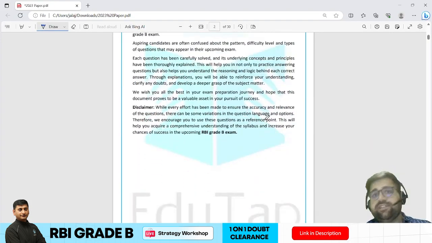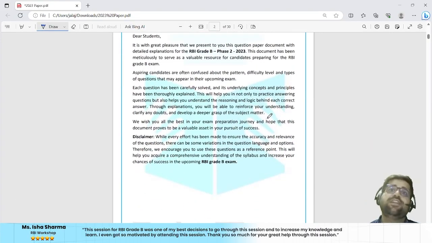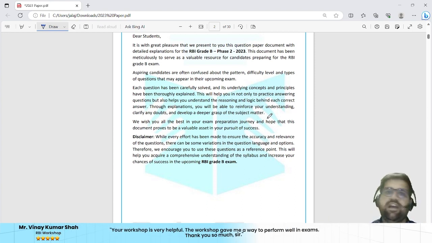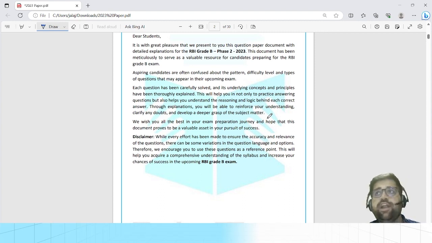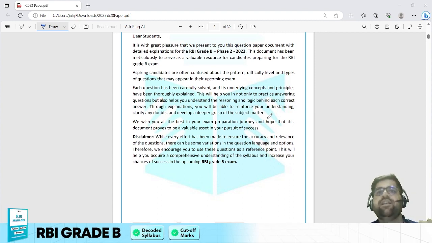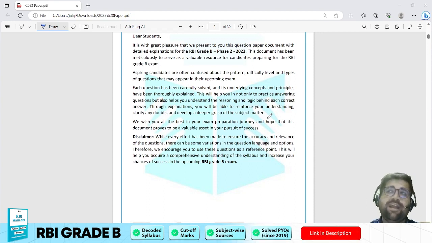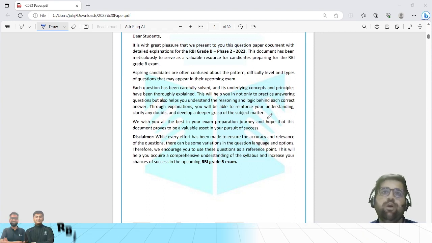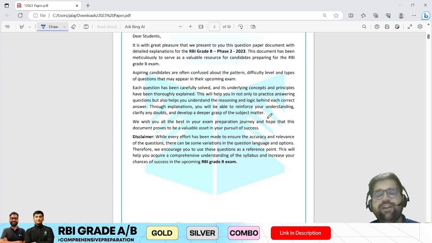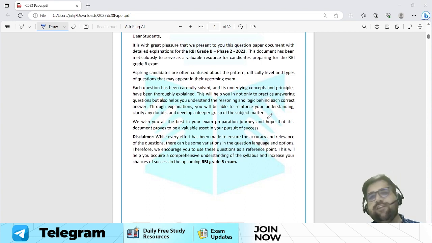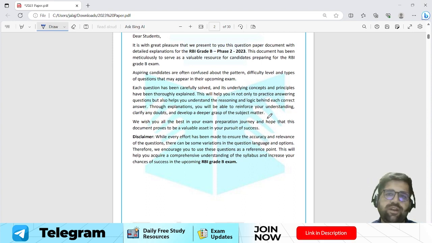Before we move ahead, I would like to give you one disclaimer: we have tried our best to keep the exact paper which was asked in the RBI Grade B 2023 exam. 90 to 95% of the paper is exactly word by word the same, but a 5% discrepancy is allowed, as per the human context.